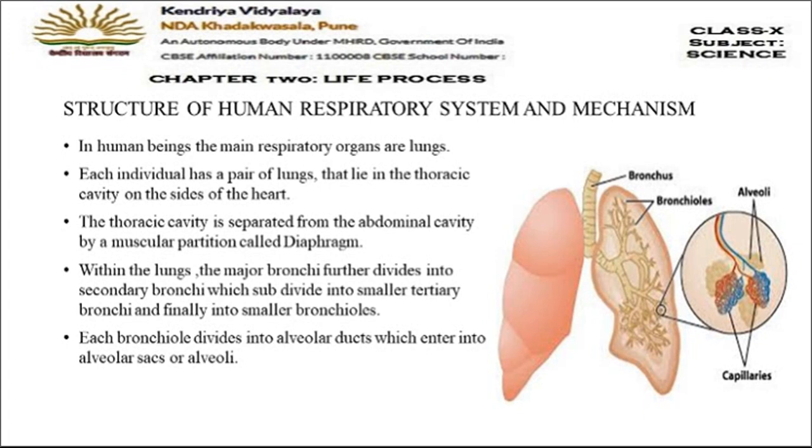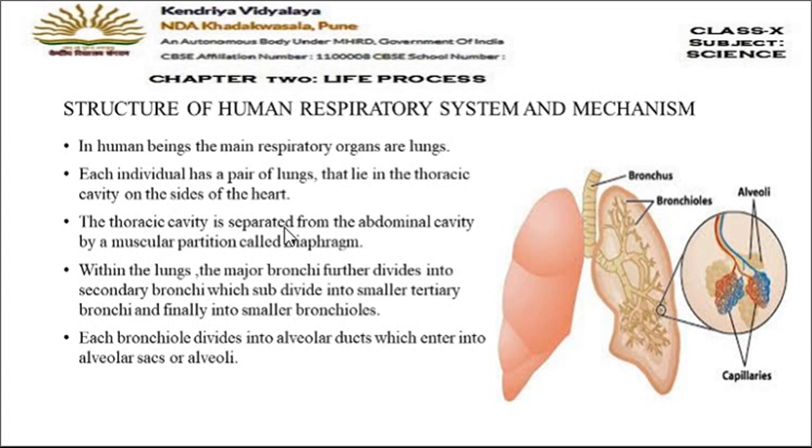Okay, so in human beings, the main respiratory organs are the lungs. You can see here two lungs, and what is the shape of the lungs? These two lungs are located in the chest region, which is also called the thoracic region. Each individual has a pair of lungs. Every individual has two lungs that lie in the thoracic cavity, on the sides of the heart. Both the lungs are present on each side of the heart.